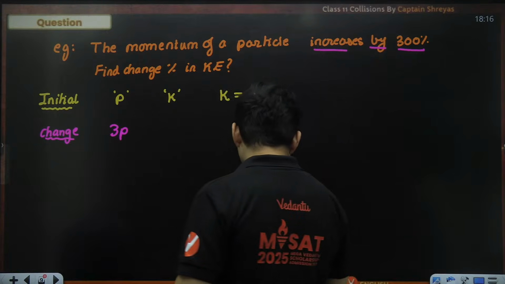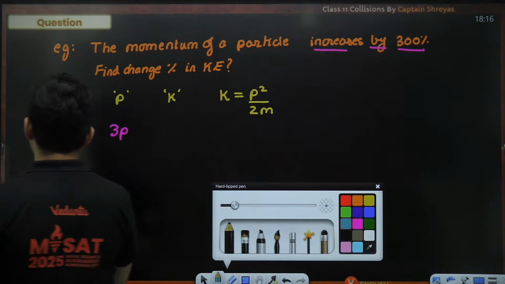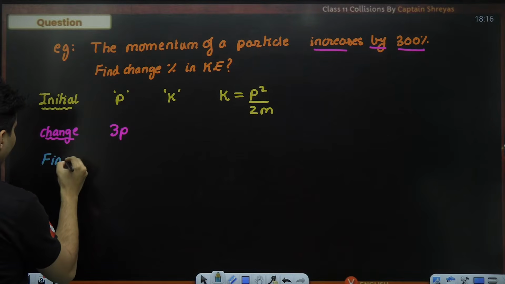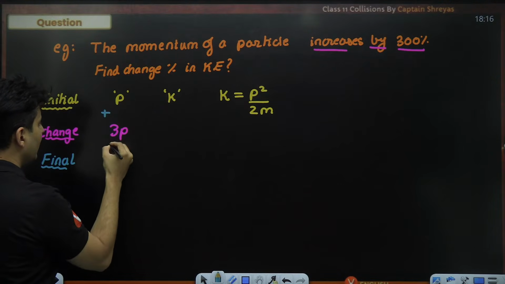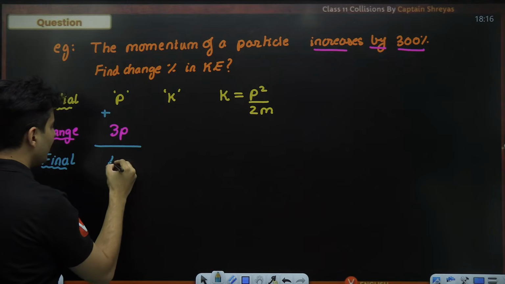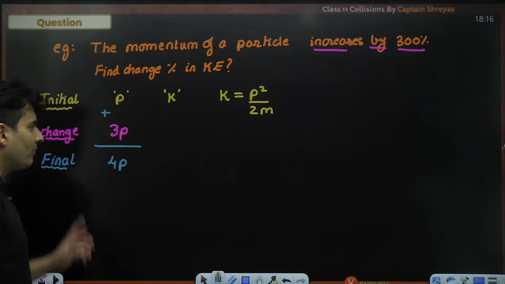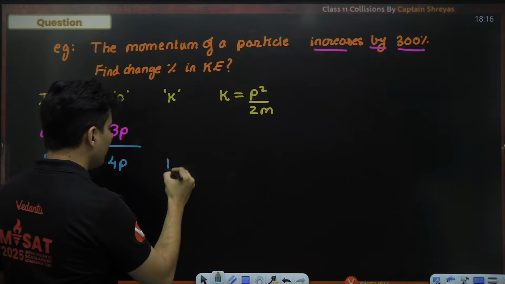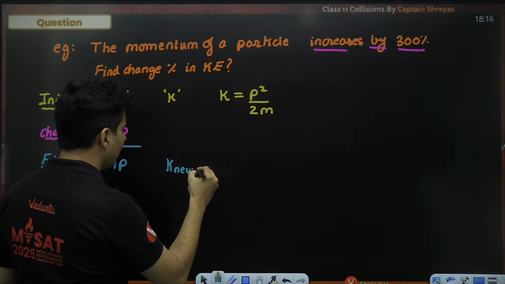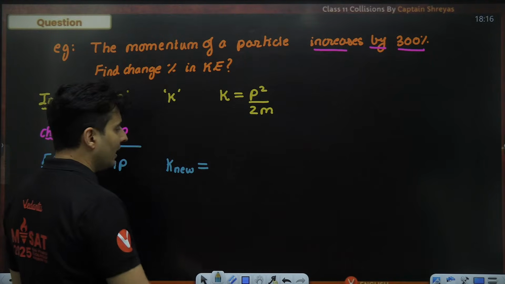Got it? So what will be the final value of the momentum? P plus 3p, the change, that will give me 4p. So what will be the new kinetic energy?